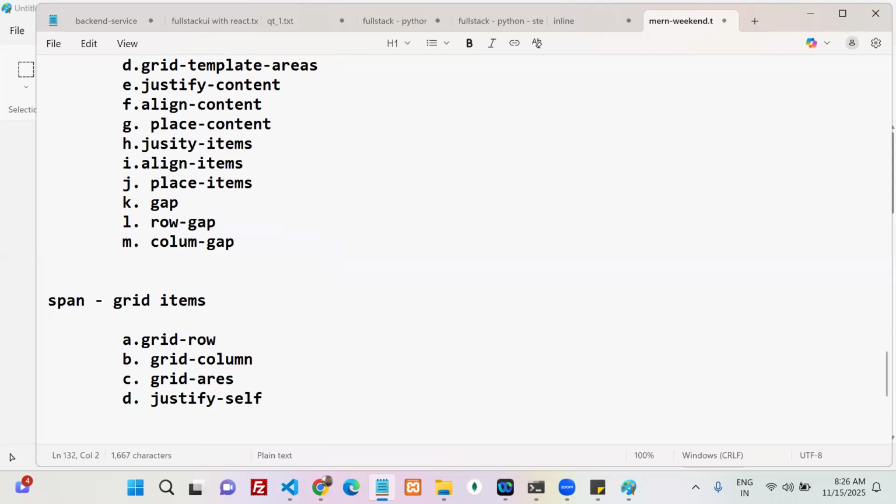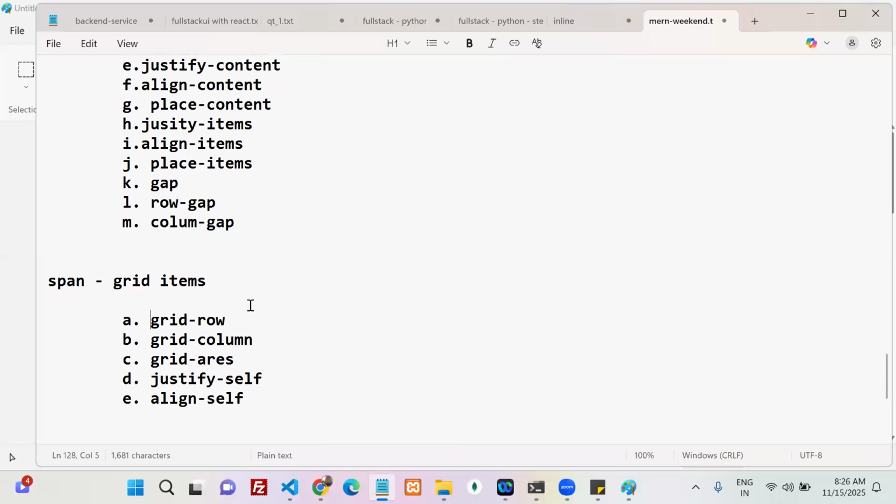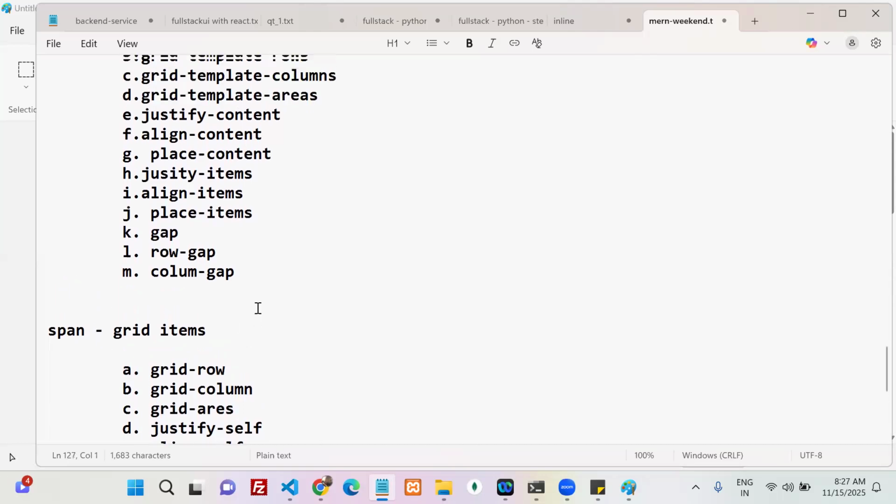Next, align self. By using these we can create two-dimensional templates.